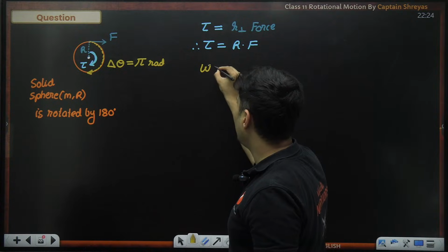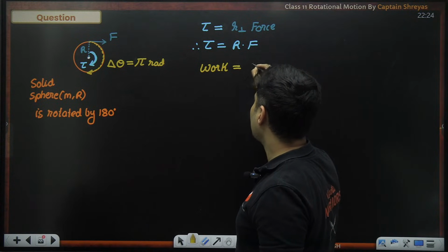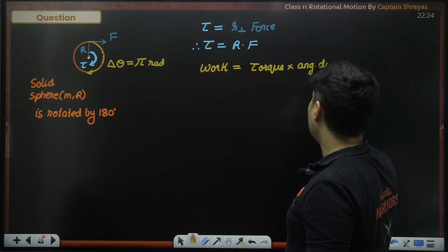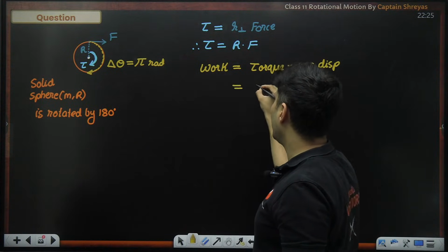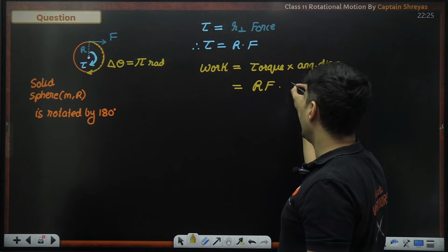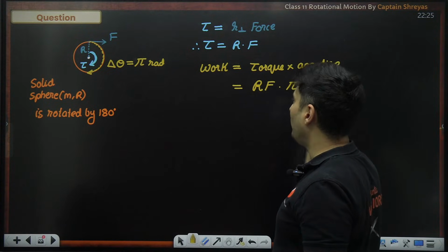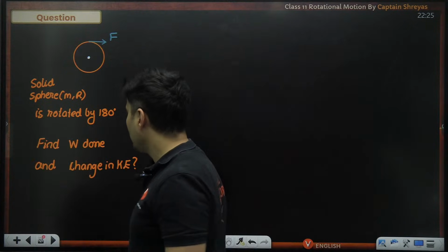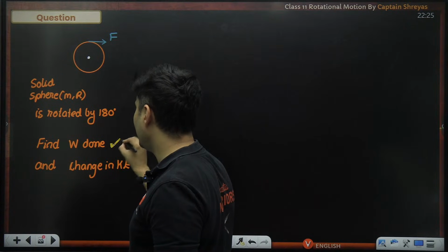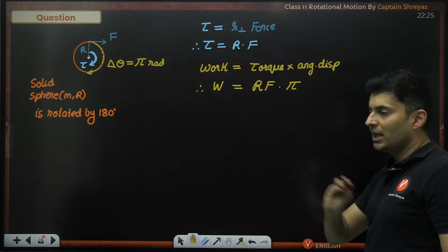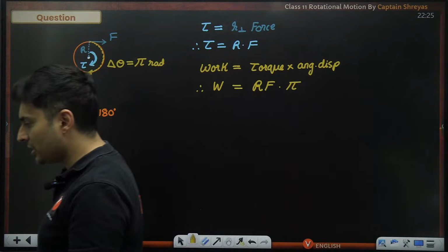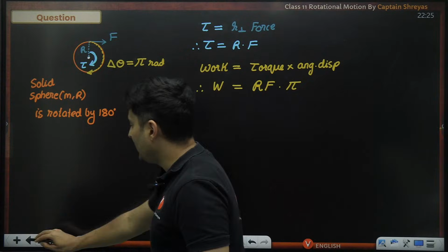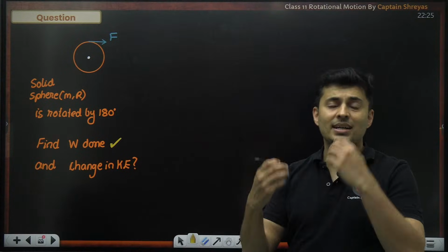So the work done is nothing but how much torque you are applying multiplied by the angular displacement. The torque that you are applying is R multiplied by F. Angular displacement is pi. So R F pi is the amount of work done. That is the first answer. We have just completed how much work was done. Is this clear? Torque into angular displacement, RF pi. Very simple, straightforward. Okay, awesome. Next, the question says, can you also figure out how much the kinetic energy changed by?